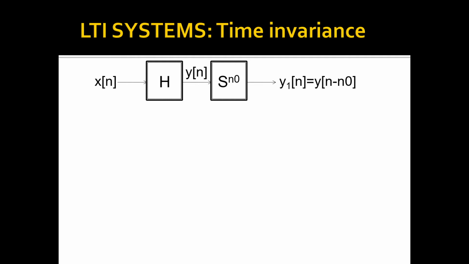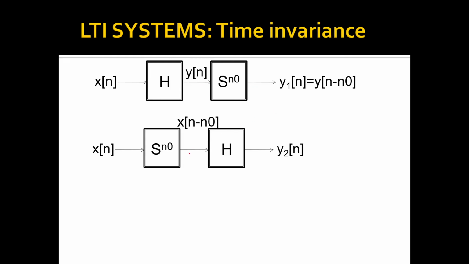Next, time invariance system. What do you mean by time invariance? It does not vary with time. You pass x of n through the system, you will get y of n, and this y of n is shifted, then you will get y of n minus n naught. Otherwise, you first shift the input sequence x of n, you will get x of n minus n naught, and then pass it through the system, you will get some output y2 of n.